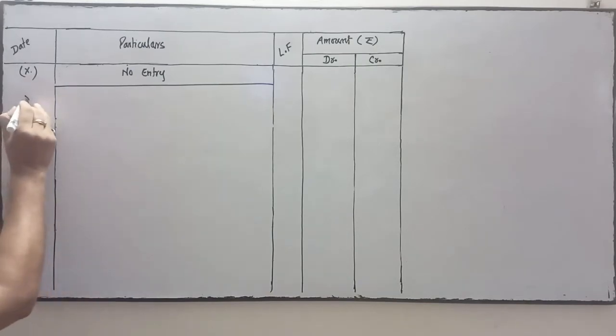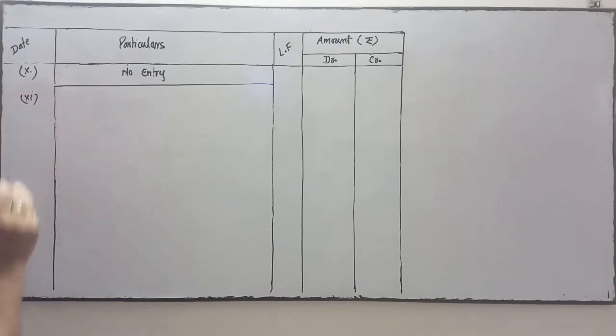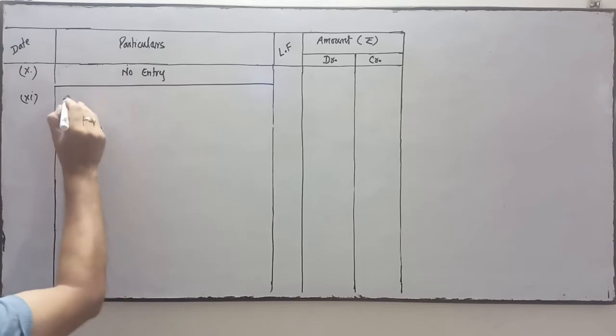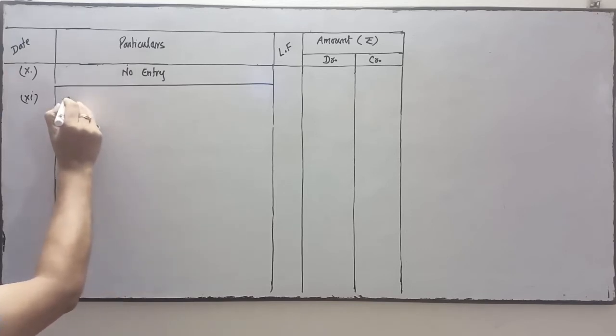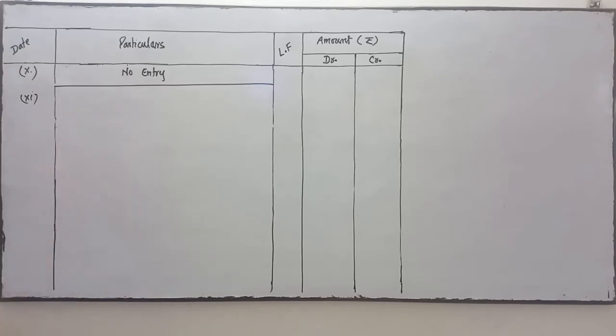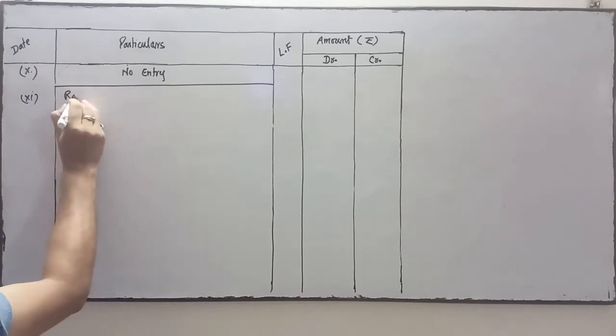Now point number 11. General reserve was there, 60,000. So general reserve is transferred to partners capital account. Partners are Rajiv, Rajesh.